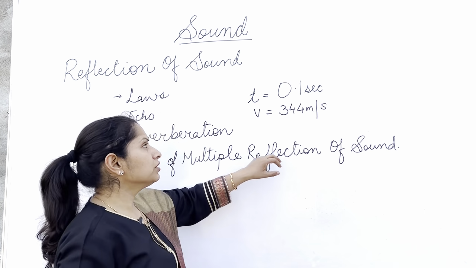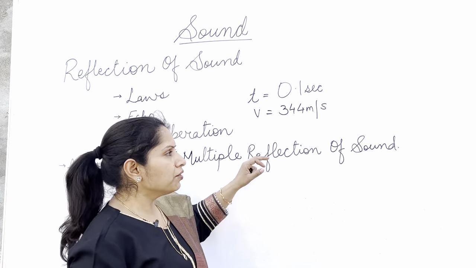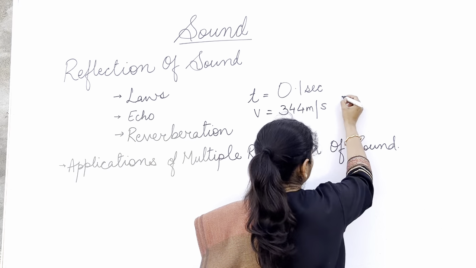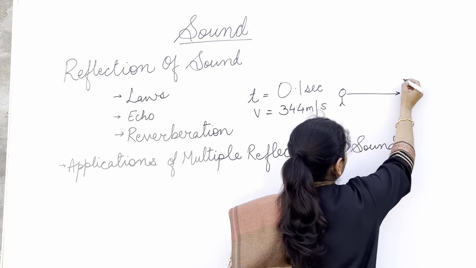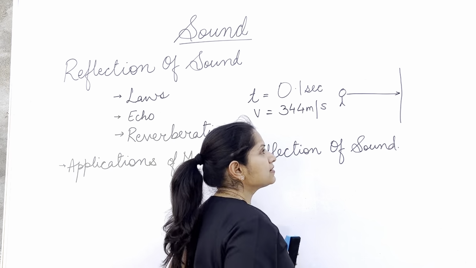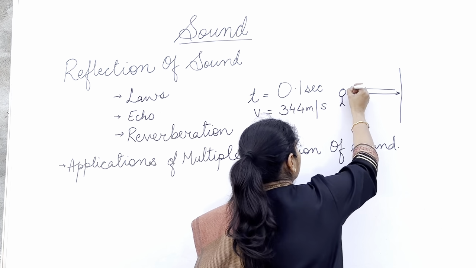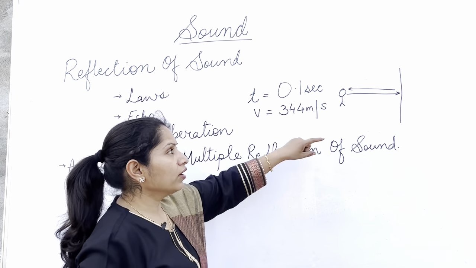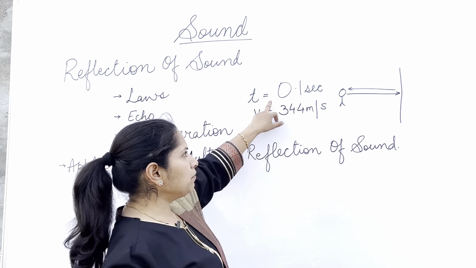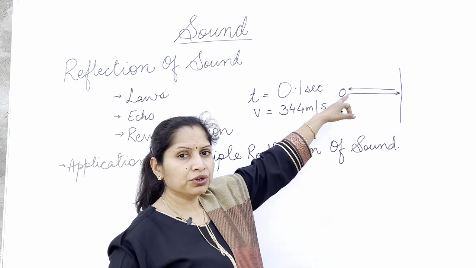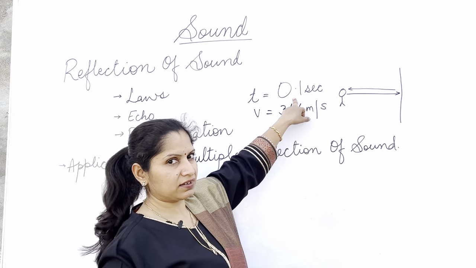When we want to hear the echo, if you are standing here shouting, the sound will go to a place, get struck by that place, and return back. Your ears will be able to appreciate the sound only if the minimum time taken by the sound to go and come back is 0.1 second.